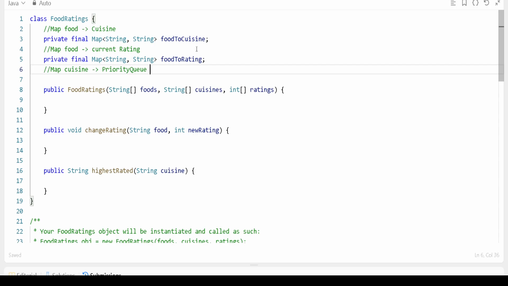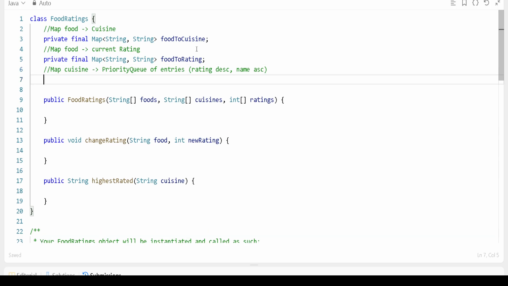This is our priority queue of entries, we can say, where each entry contains what? Rating and name, we can say, right? These entries should be in ascending order.